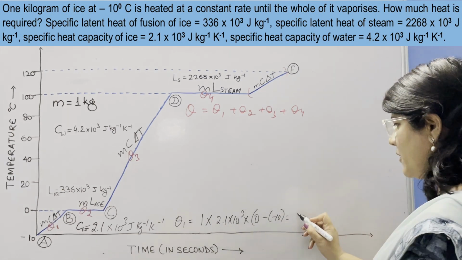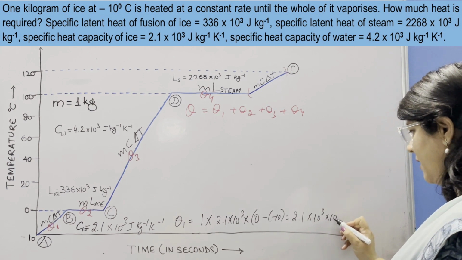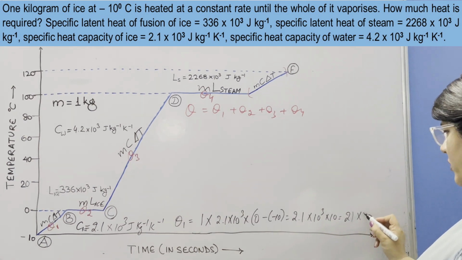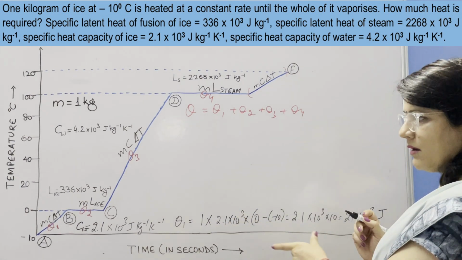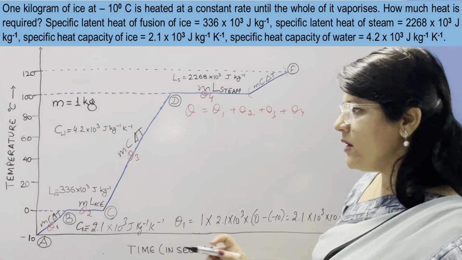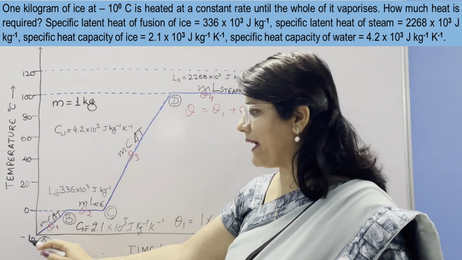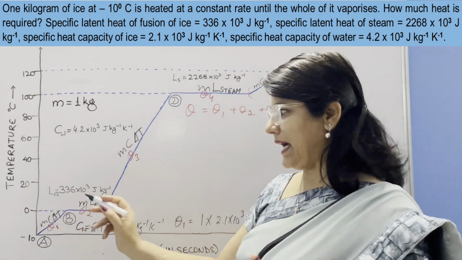So it means 2.1 into 10 raised to power 3 into 10. It becomes equal to 21 into 10 raised to power 3 joule. This is Q1. It means this is the energy required in this phase from A to B, that is converting this minus 10 degrees Celsius ice to 0 degrees Celsius ice.